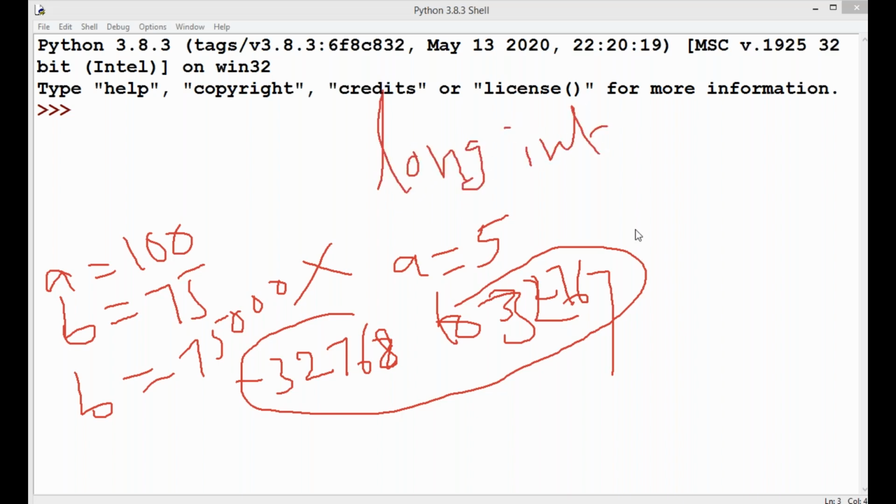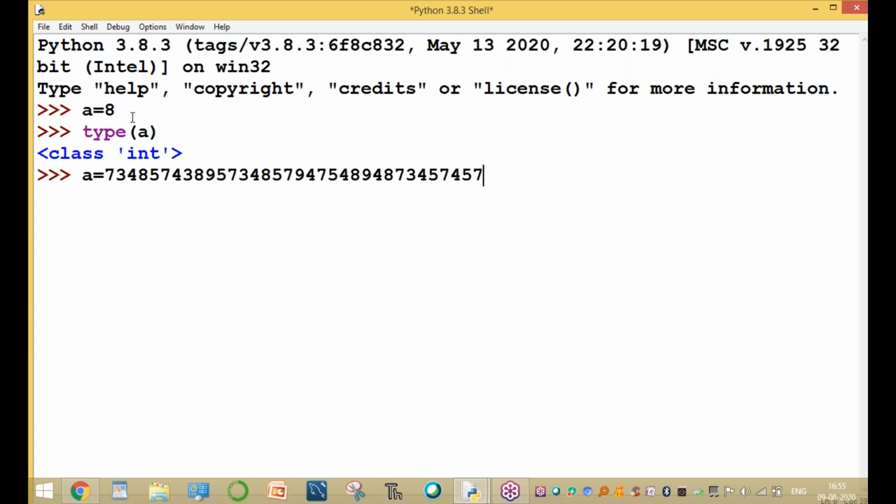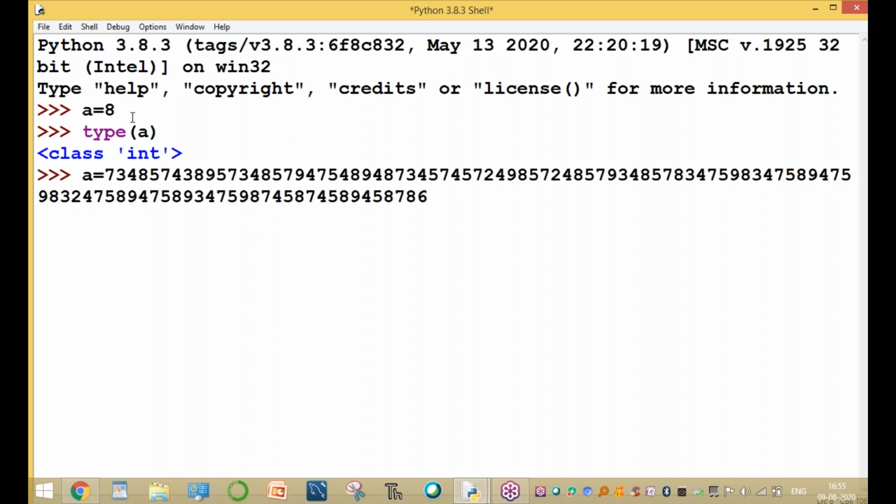In Python, you can store any number. For example, a is an integer, 8. So now the type of a is integer type. Okay, clear? By default it is integer, and you can store any number. For example, a equal to some number.